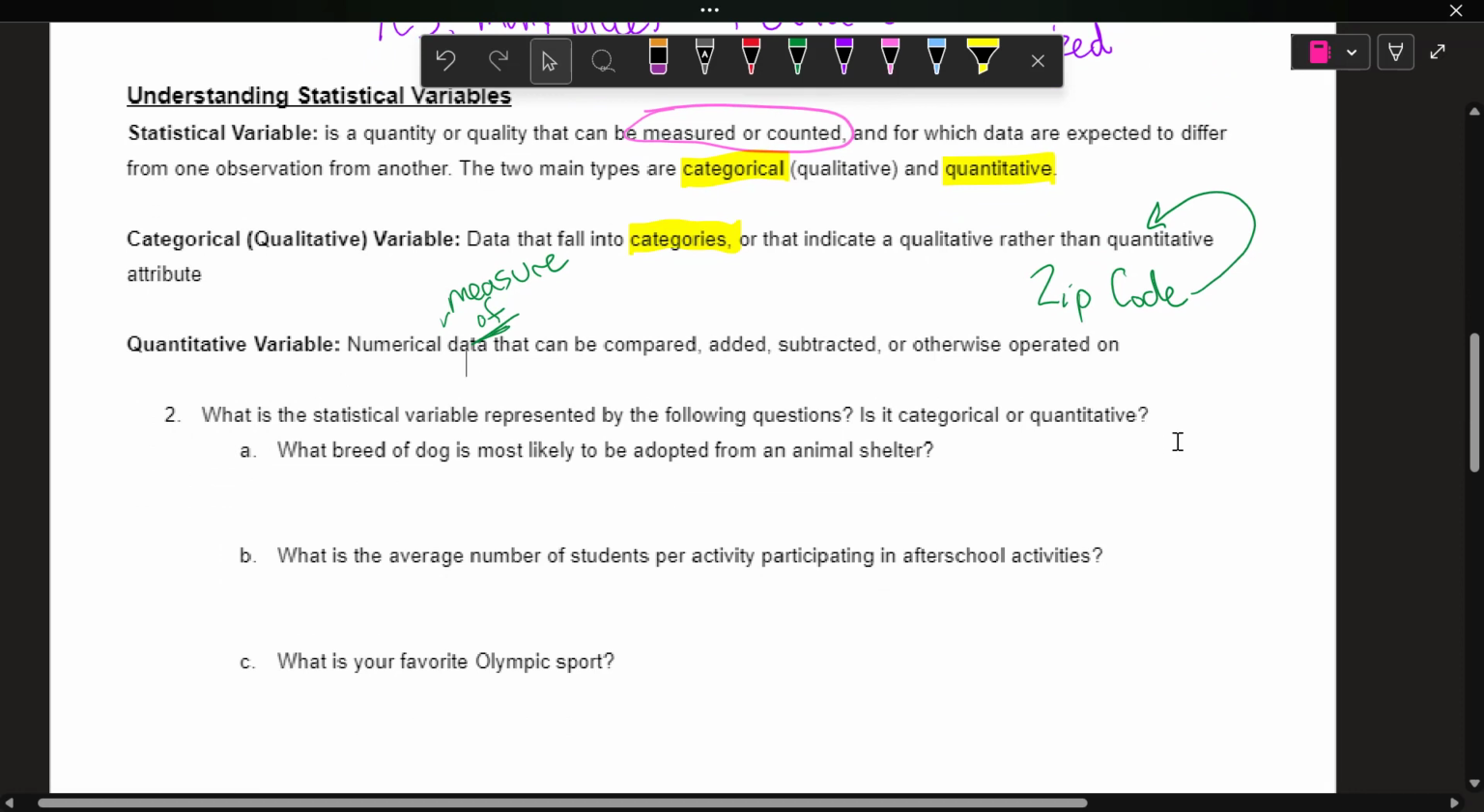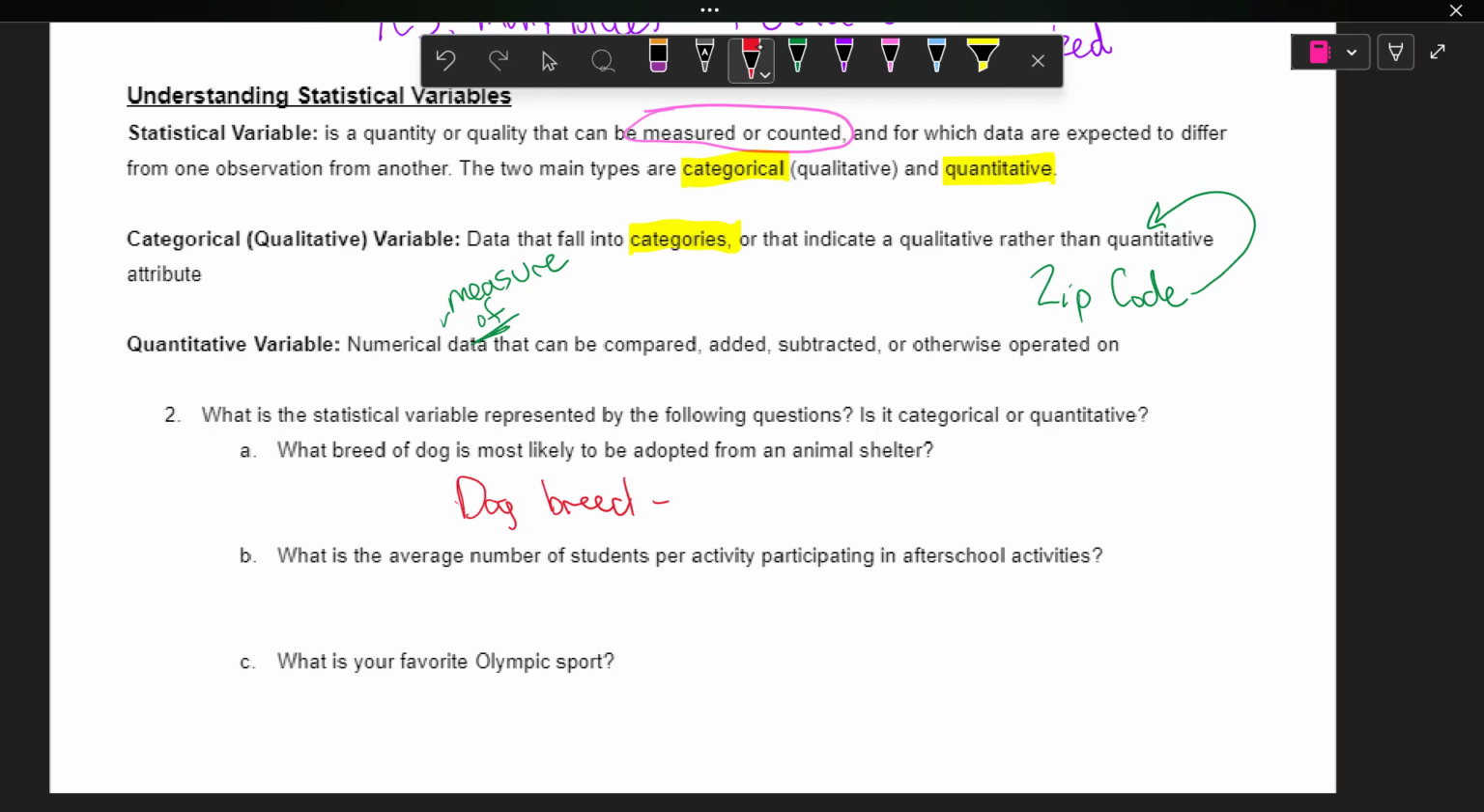All right, so let's, what is a statistical variable represented by the following questions? Is it categorical or quantitative? So what are we talking about here? So what breed of dog is most likely to be adopted from an animal shelter? So what's the variable? What's going to change each time? Well, the dog breed. And can we measure a dog breed? Can we see that this one's a little bit more golden retriever than this one? No, that doesn't make sense. So this is categorical. Categorize them by the type of breed.